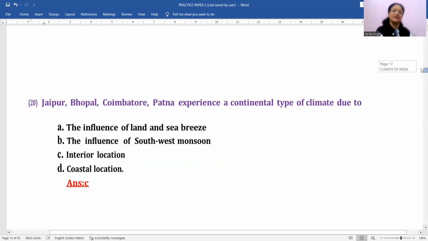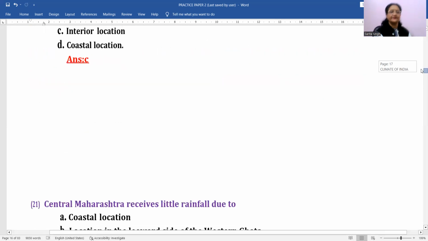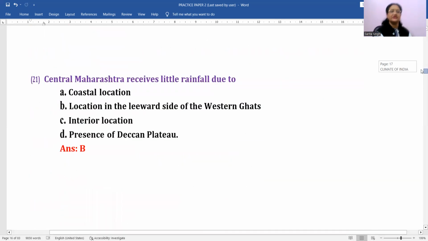Jaipur, Bhopal, Coimbatore, Patna, all these are lying in the interiors. Experience a continental type of climate. Okay, what is the reason for that? Interior location. C is the correct answer for this. Right. Next, central Maharashtra receives little rainfall due to, what will be the correct option? Coastal location? No. Location in the leeward side of the Western Ghats. Correct. So B is the correct option for this. It is lying on the leeward side of the Western Ghats. That's why it is getting less rainfall.